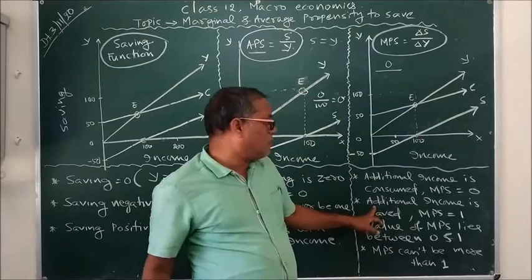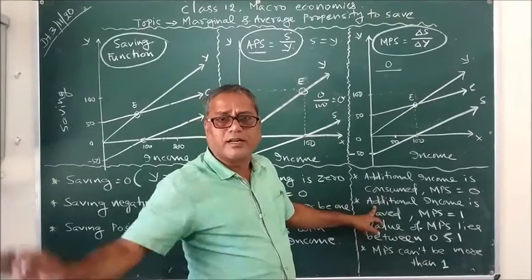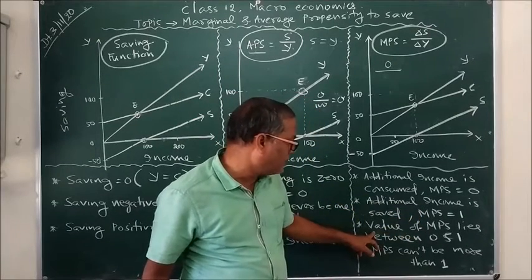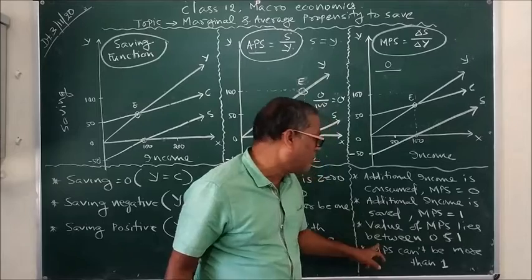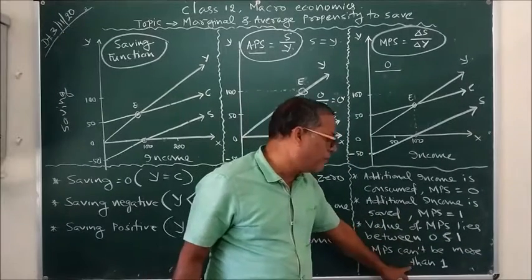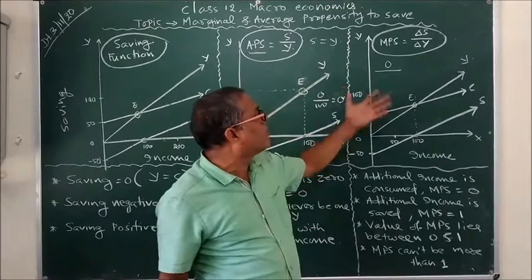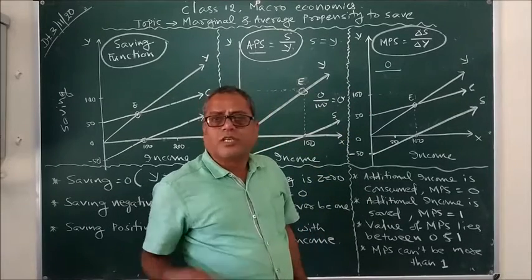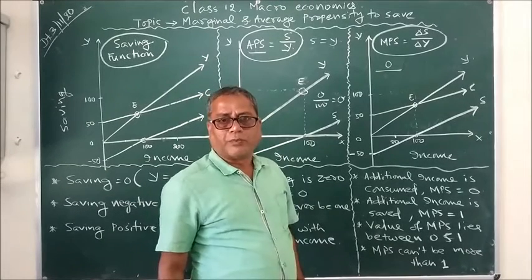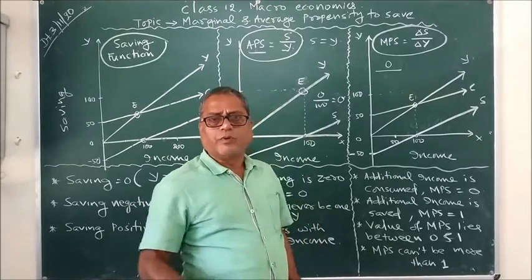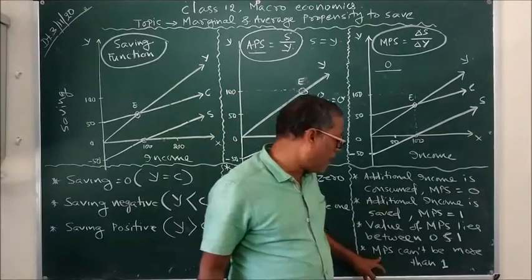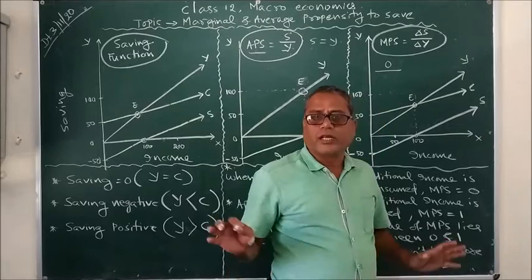The third property is the value of MPS lies between 0 and 1. And MPS cannot be more than 1. Why? Because saving can never be more than our income. If we are earning 100 rupees, then we can never save more than 100 rupees. That's why the value of MPS can never be more than 1.